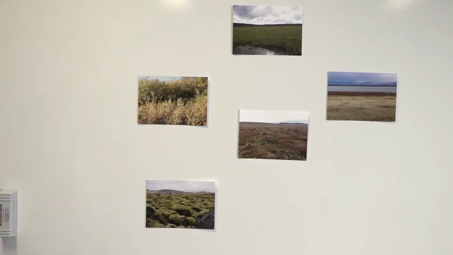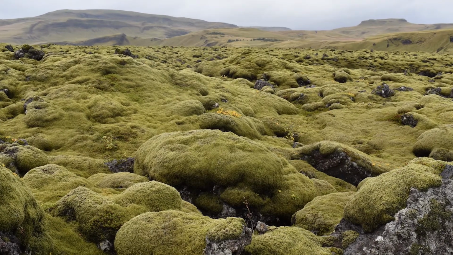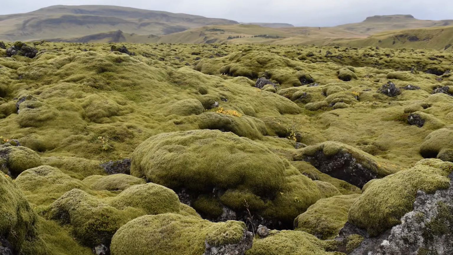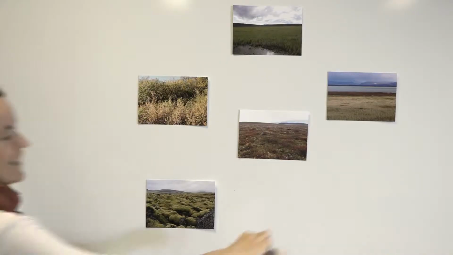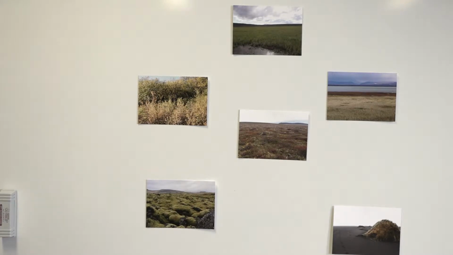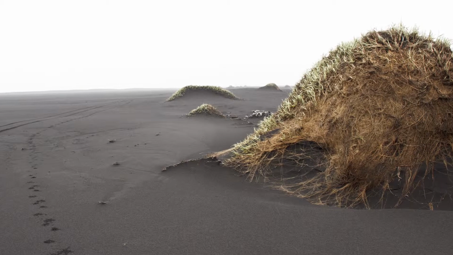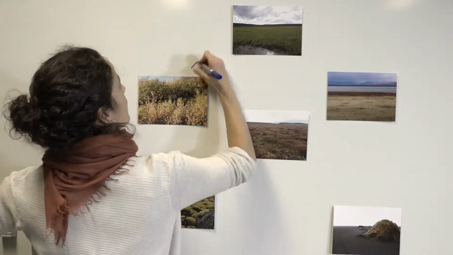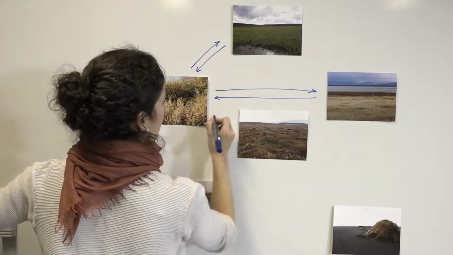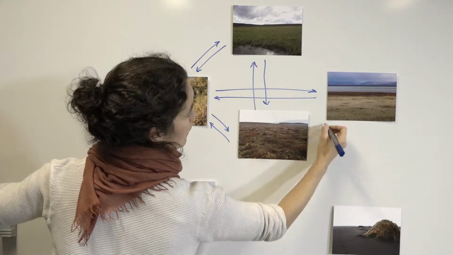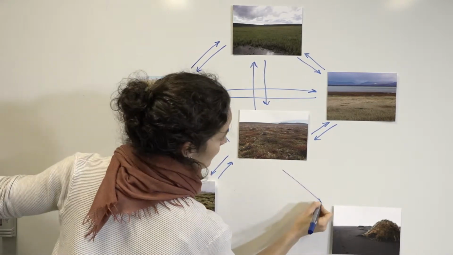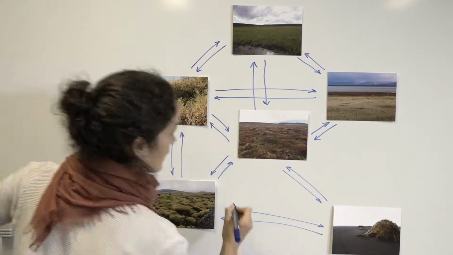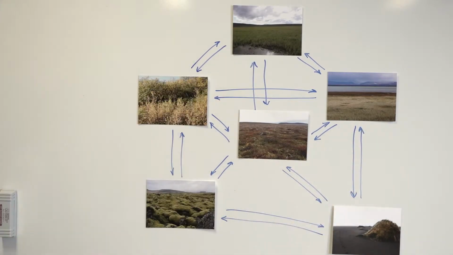As well, some moss or lichen-dominated areas may have occurred, as early colonizers of young substrates, like lava fields. And of course, we would also have naturally occurring deserts, the barren areas. During this time, transitions between the different ecosystem states would have been relatively slow, and mainly driven by changes in climate, or periodic events like volcanic eruptions or glacial outbursts.